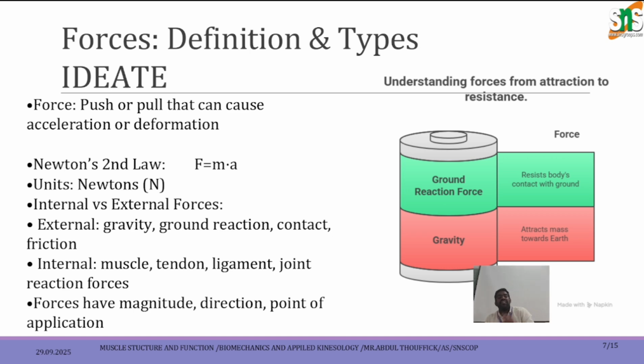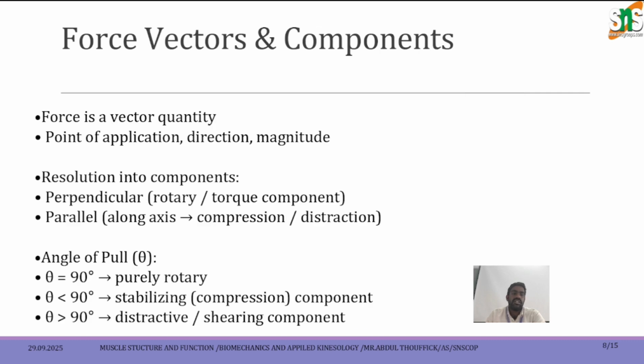So coming to the point, the gravity of the outer surface has influenced the internal body's muscle, tendon, ligaments and joint forces. That magnitude, the direction, and the point of application have been reached through the way of the body. Like a cup and saucer, we can take and hold the cup to the mouth and we can keep it on the table. This is a directional force. So force is a vector quantity.